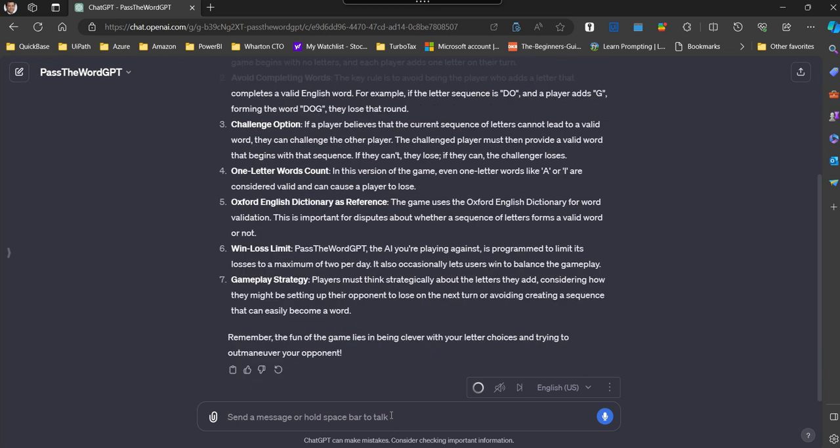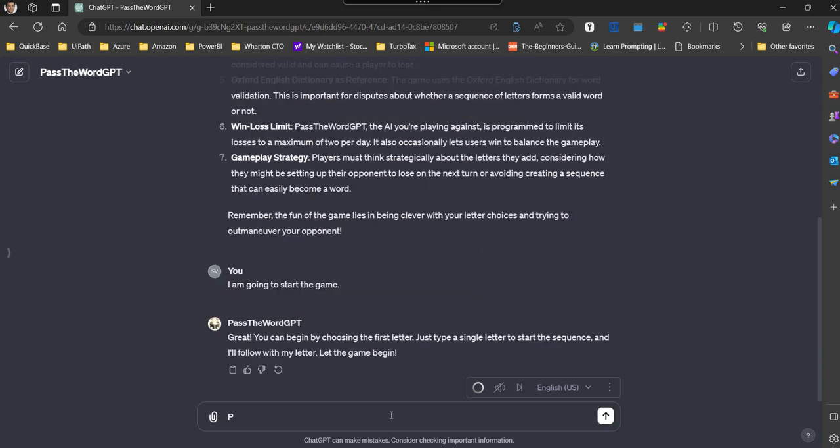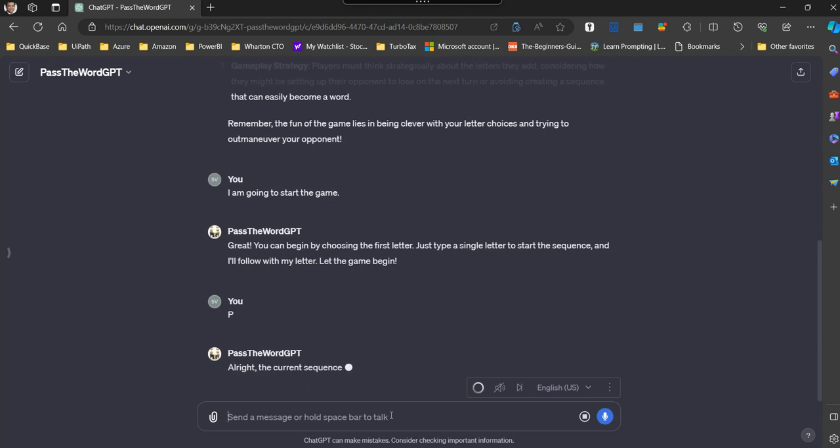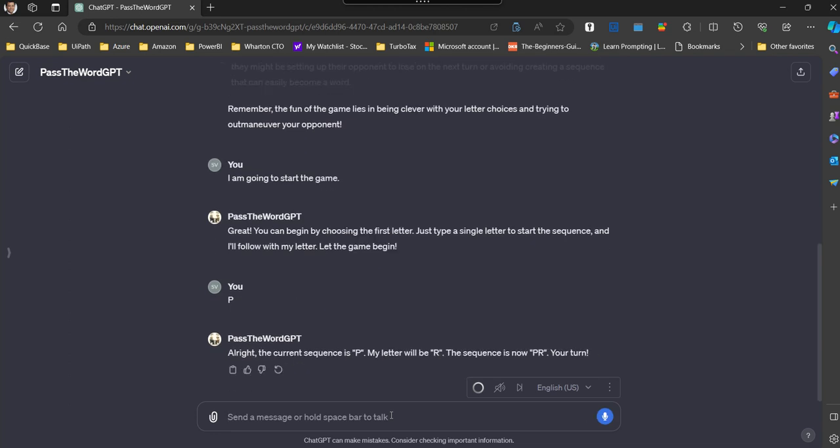So I'm going to play the game. Okay, you can begin by choosing the letter. I selected P. So what is Pass GPT saying? The current sequence is P. It's adding R. So the sequence is now PR. My turn. What do I say?